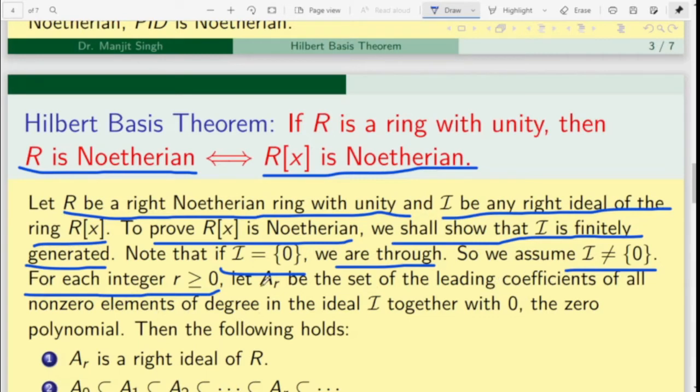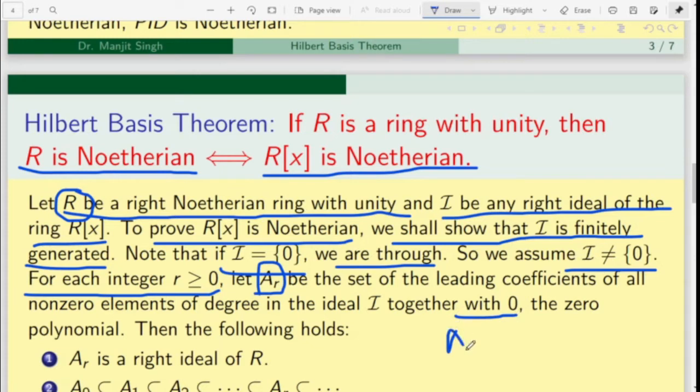We mean to say that we can take A_r as a subset of R which contains the leading coefficients of non-zero elements of I of degree r, together with 0.